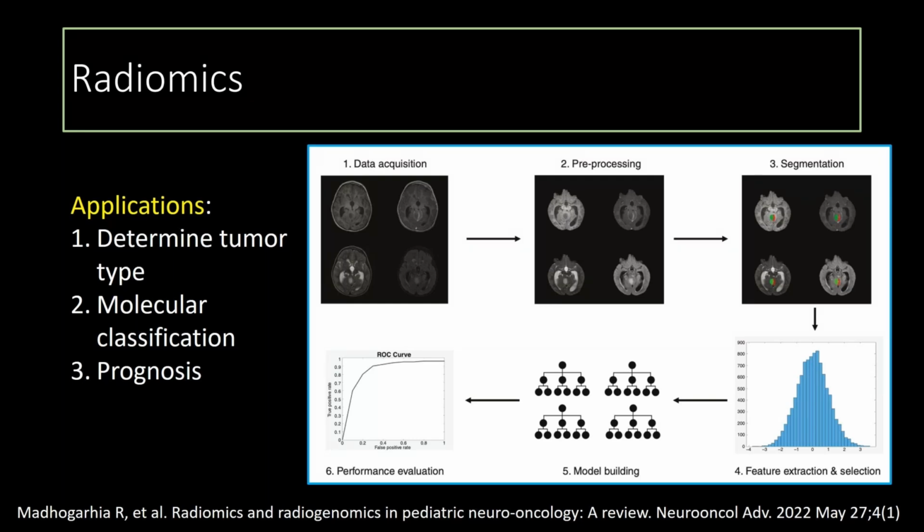So the steps in radiomics are data acquisition. The images are then pre-processed, and the tumors are segmented. There's feature extraction, and then you build a model based upon what you've extracted, and then you test that model against a cohort for performance evaluation. And we'll see different examples of how this has been applied to specific tumors.